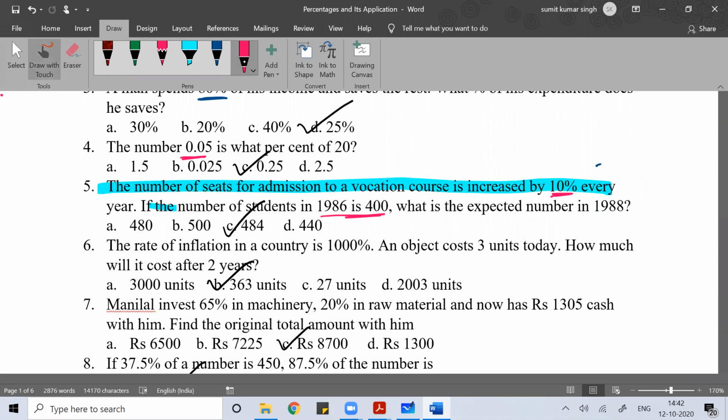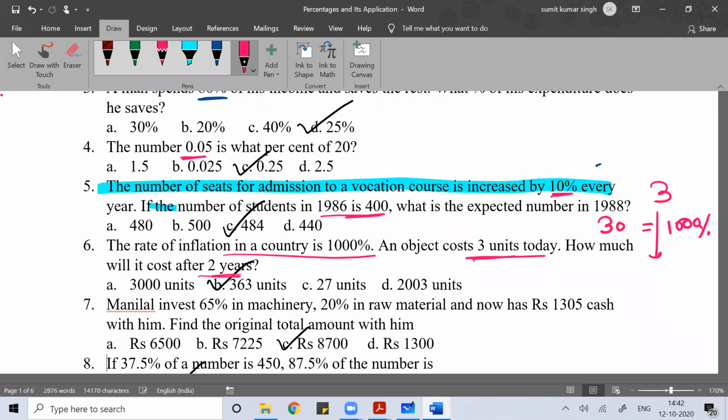Going further, if you see, the rate of inflation in a country is 1000%. An object costs 3 units today. How much will it cost after 2 years? So the rate of inflation is 1000%. If the object costs 3 units today, then 1000% of 3 is how much?